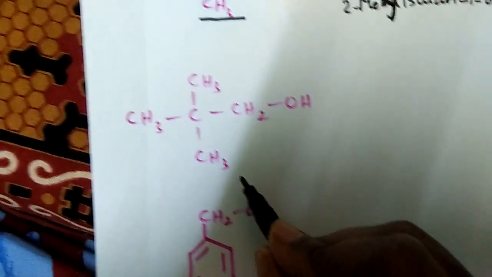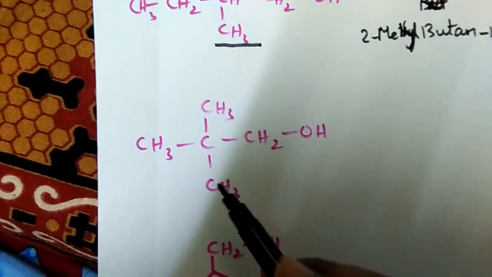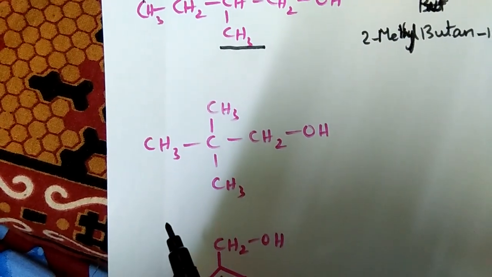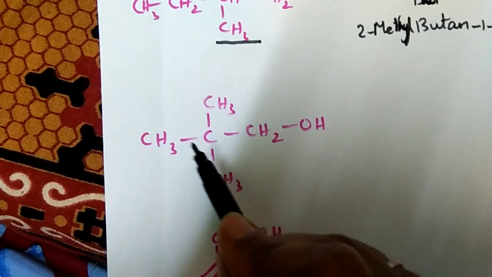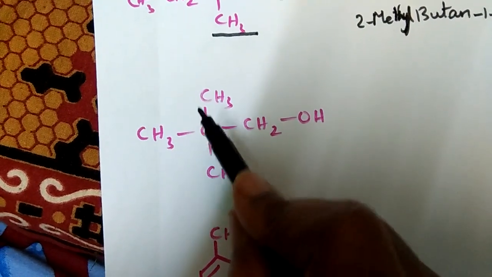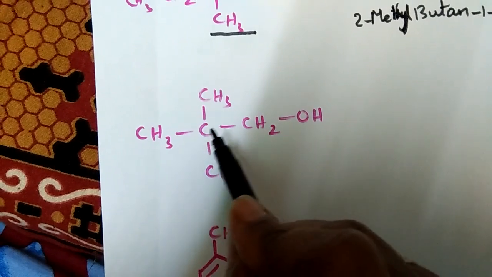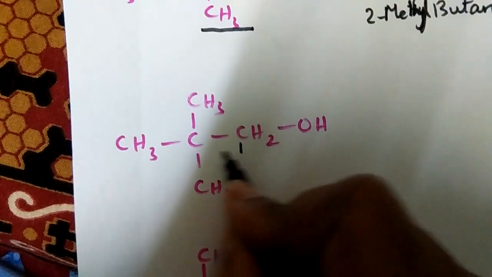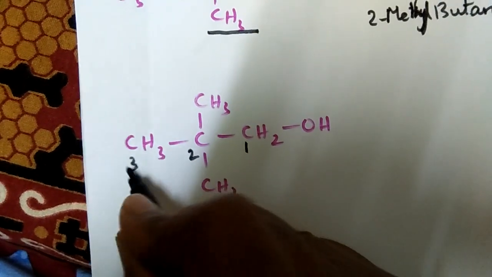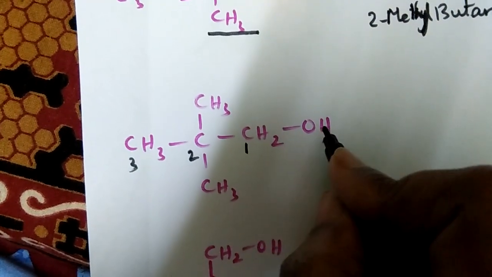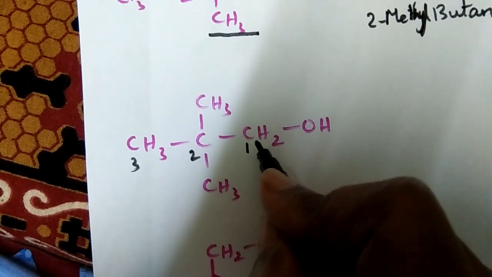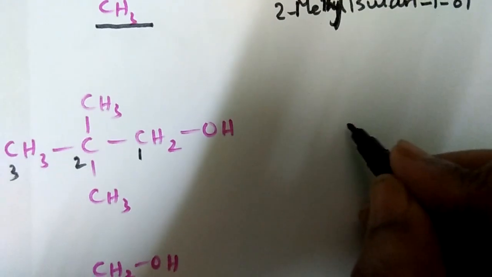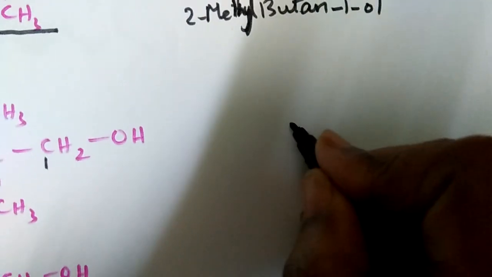And the next compound, again 1, 2, 3. The OH group is attached. Okay, see, it cannot be 1, 2, 3, 4. No, 1, 2, 3 is the parent chain. So for the parent chain you have to count from here, 1, 2, 3, because the carbon atom to which the OH group is attached must get the least number. So how many carbon atoms are in the parent chain? 3 carbon atoms.